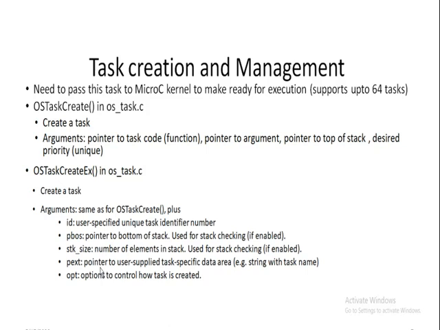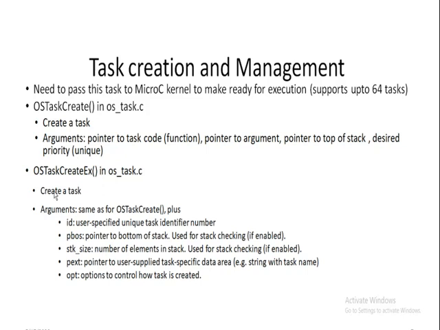The microC kernel calls the OSTaskCreate function or OSTaskCreateExt function to create a task. So these two functions are used to create a task. The arguments passed to OSTaskCreate are a pointer to the task code or function, a pointer to the argument, a pointer to the top of the stack, and the desired priority. These priorities are unique.